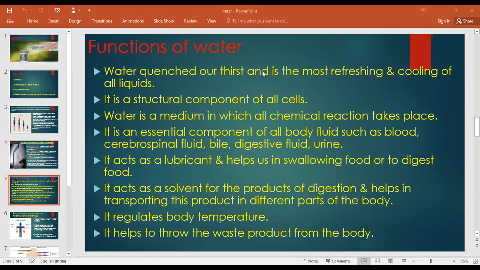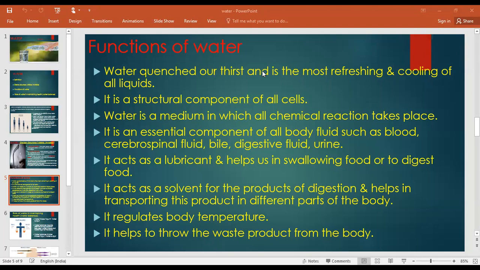Next, it acts as a solvent for the products of digestion and helps in transporting these products to different parts of the body. When we eat the food, when we chew the food, after the mastication, it is moved to different parts of the body. Without water, it can't be possible. It will be stuck in your stomach. It cannot go down or be excreted easily without water. So doctors always suggest you drink plenty of water, that is 8 to 10 glasses of water, 2 to 2.5 liters of water per day.